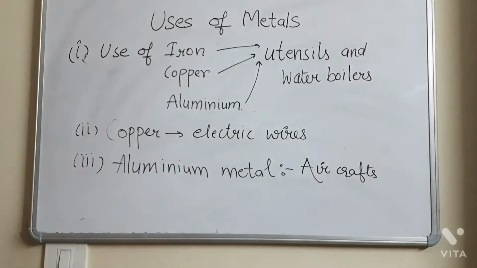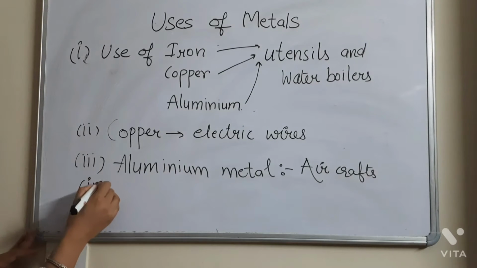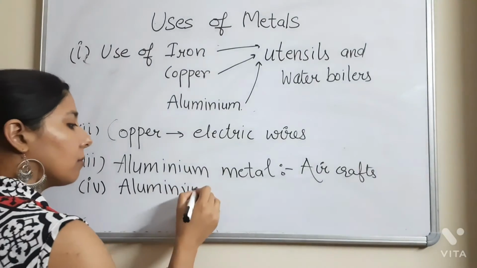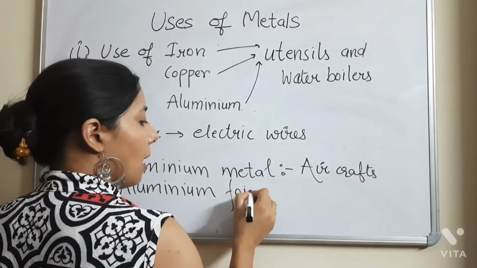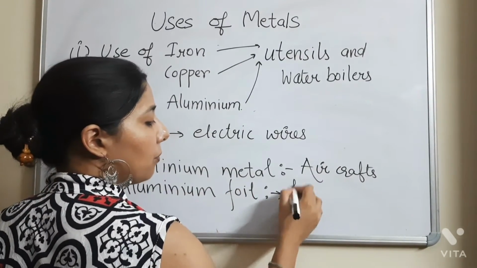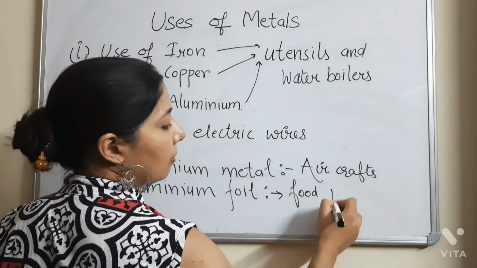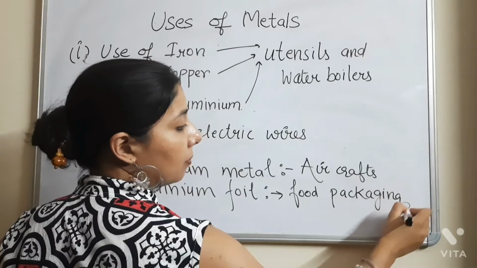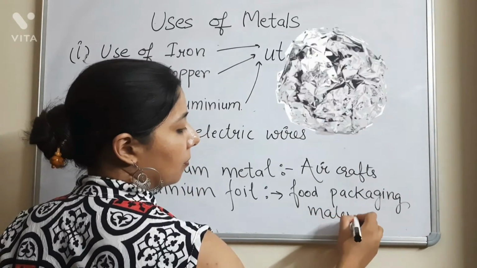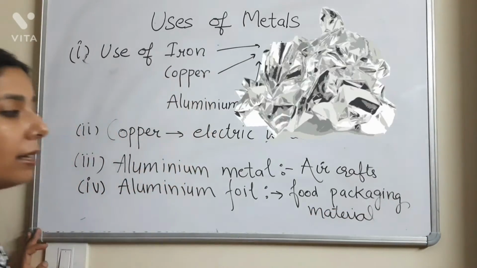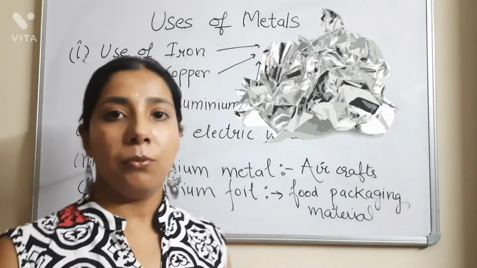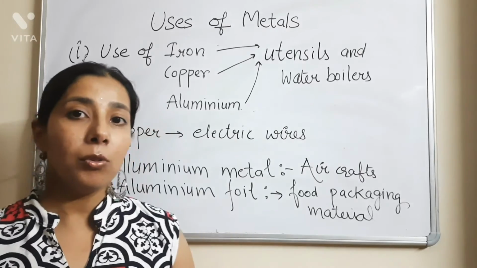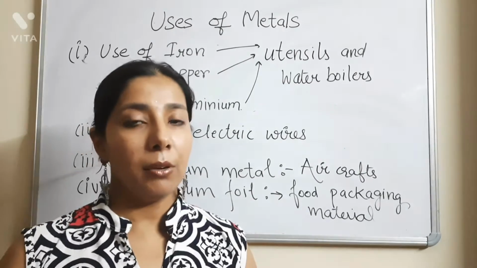So let's move to point number 4, that is the use of aluminium foil. Aluminium foil is used as a food packaging material. So aluminium foil is used as a wrapping material for food, like biscuits, chips packets, or even your home cooked food that is packed in aluminium foil.